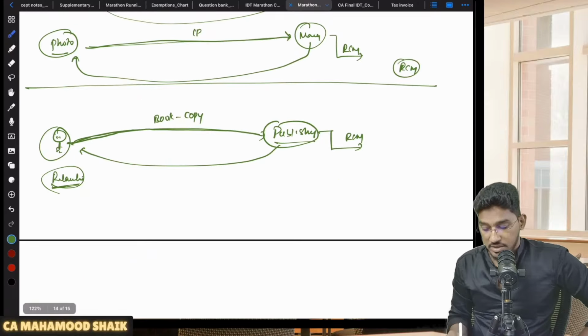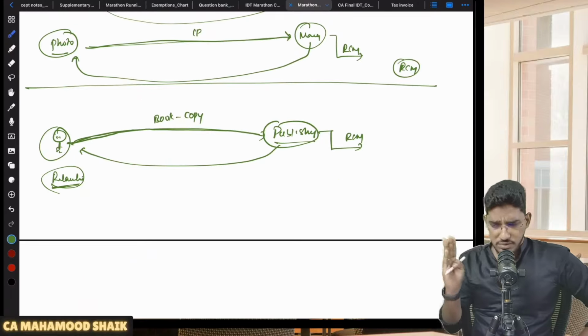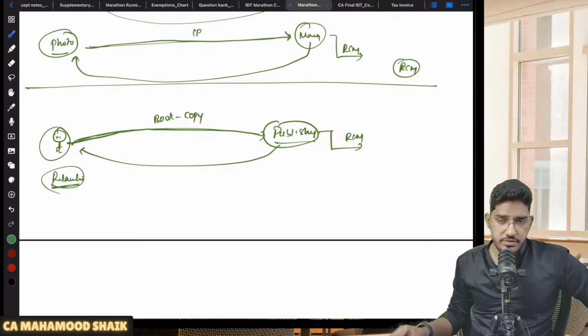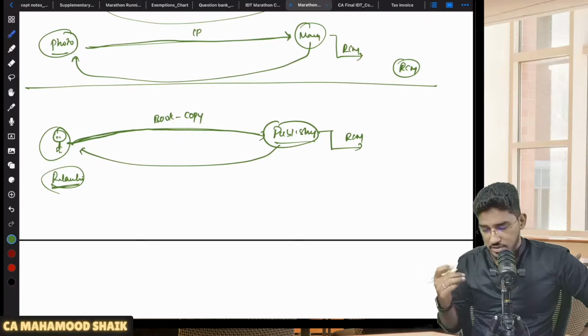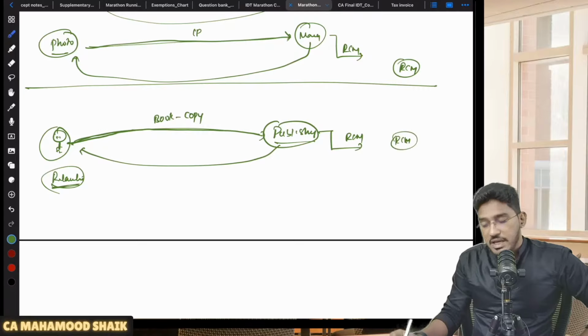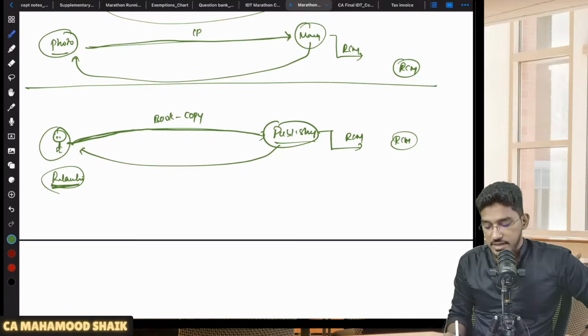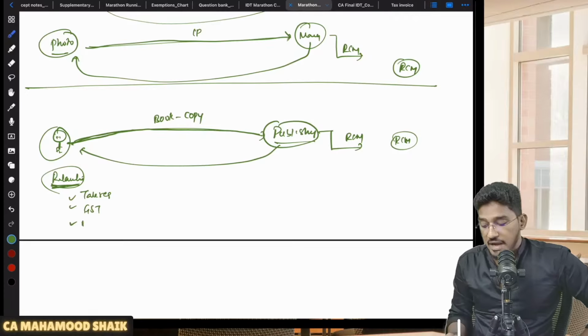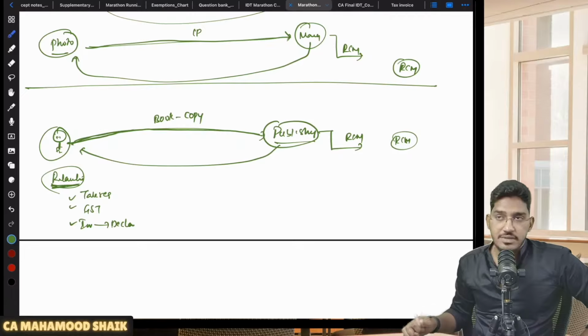But for others, there is one option given. If they are temporarily transferring or permitting use or enjoyment of a copyright in relation to literary works, generally it will get covered under RCM. But here they have given one option to the author. If the author willfully comes forward and says, sir, I will take the registration, and I will pay the amount of GST under forward charge mechanism. I will give the invoice, and in that invoice I will give the declaration also.